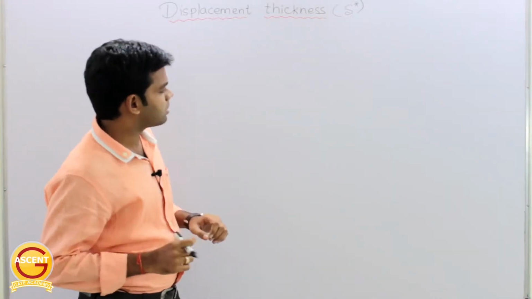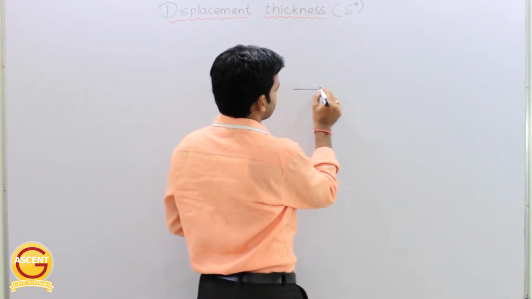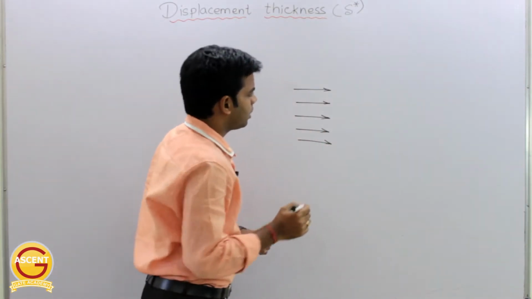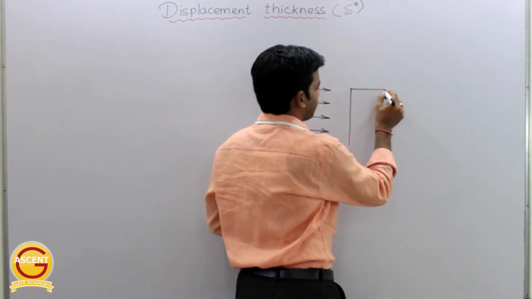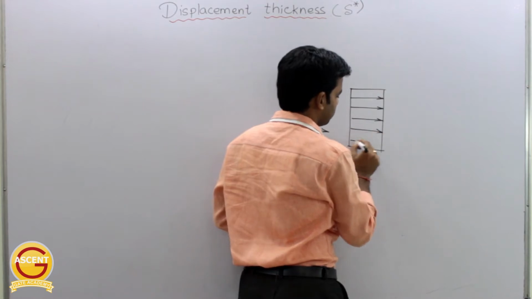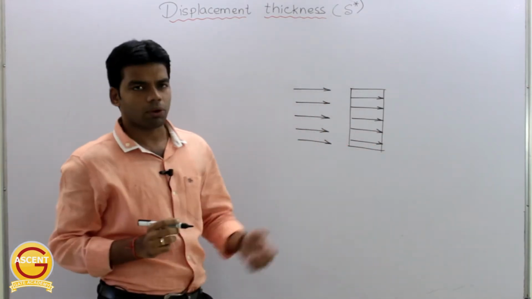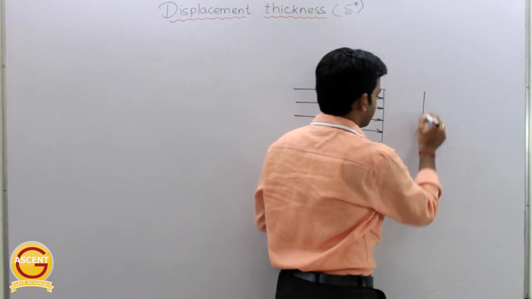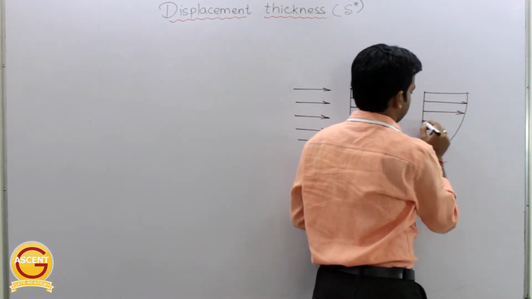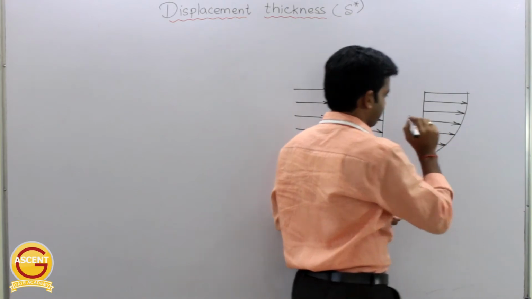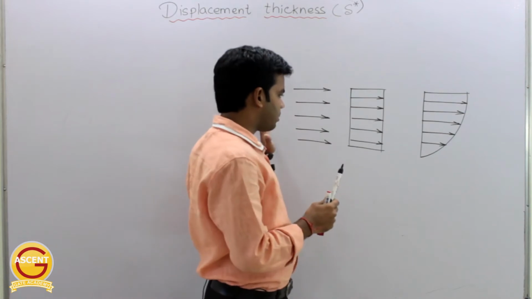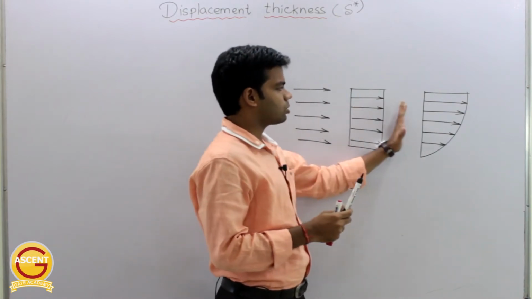Okay, now why is this called the displacement thickness? So let us understand this displacement thickness physically. What does this actually mean? So suppose this is the stream of air. Okay, ideally the velocity profile is like this. The velocity is same throughout. Okay, but because of boundary layer formation, the velocity profile is like this. Getting this? Okay, and as I told you, it would be insufficient, that the complete mass flow rate flowing through this should flow through this.